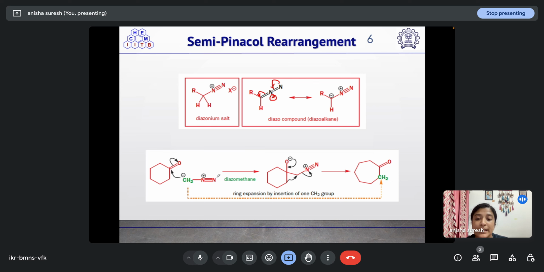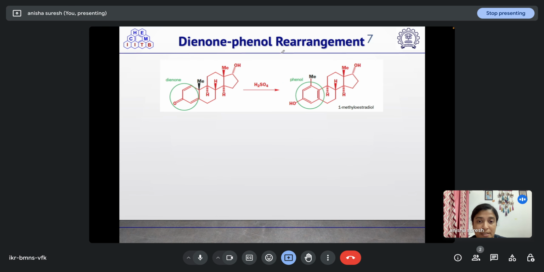So now, when the diazomethane will attack on the ketone of the cyclohexanone, it will result in the formation of this intermediate. So this lone pair of oxygen, when it will be shifting here, this bond will be breaking and it will attack at the center, leading to removal of N2 gas, which will result in the formation of this ring expansion product. Cyclohexanone is converted into cycloheptanone. Ring expansion by insertion of one CH2 group. This is also a kind of semi-pinnacle rearrangement.